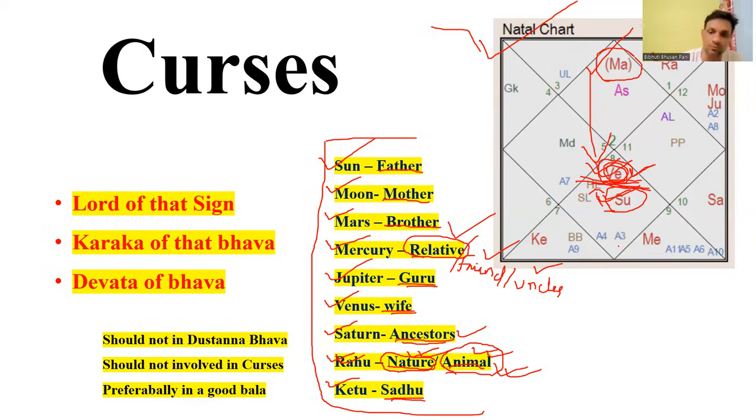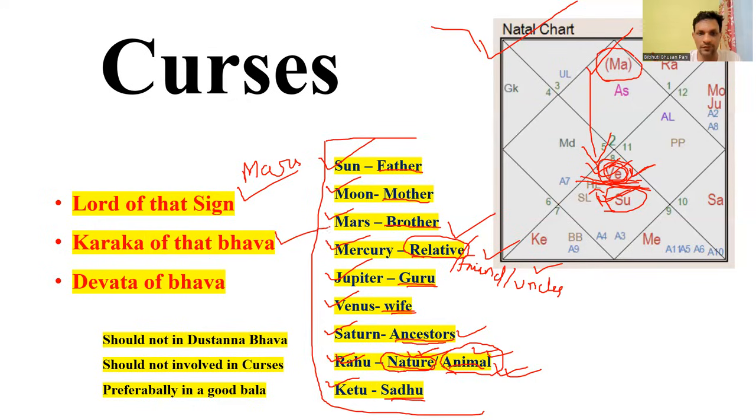So what are the steps to deal with this curse? Who can really help this Venus? First is the Lord of the sign. The Lord of the sign can help this Venus to get out of this curse. The Lord of the sign in this case is Mars, so Mars can help this Venus to get out of the curses.